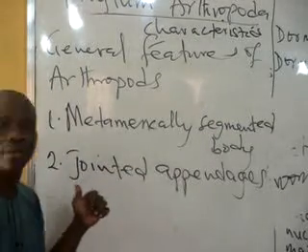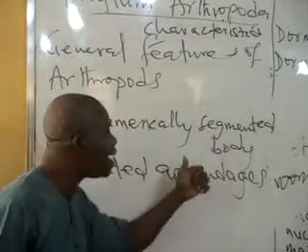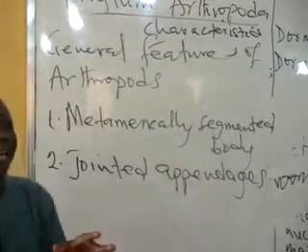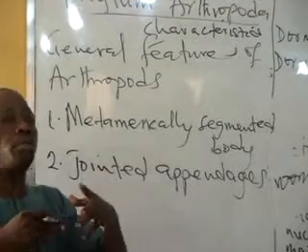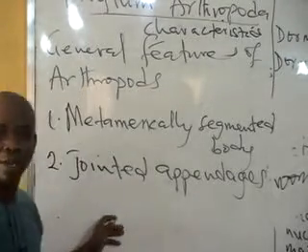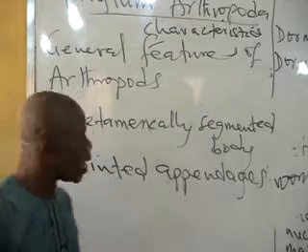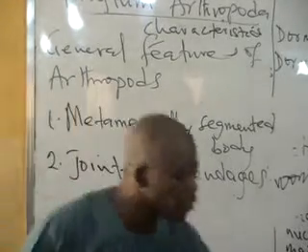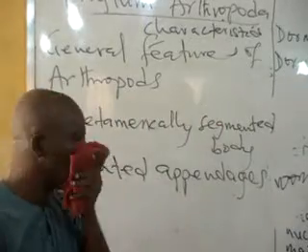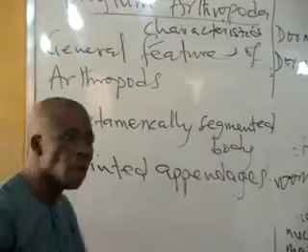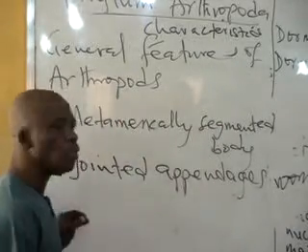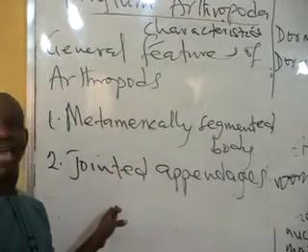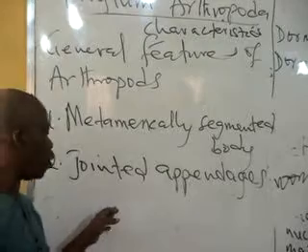Secondly, all of them have jointed appendages. What do we call appendage? All parts of the body that are joined to the main axis of the body are called appendages. For example, one member of this phylum is the cockroach, the normal cockroach that we know at home. So we know that there are parts of the body that are joined to the main axis of that organism.